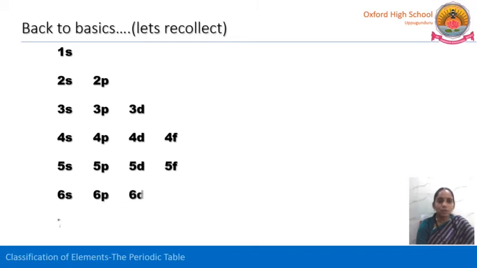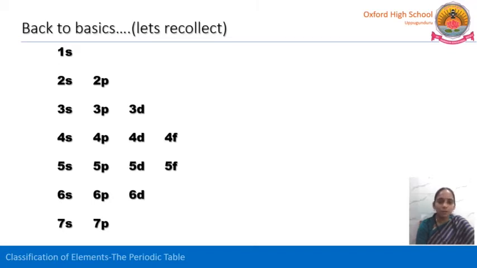So the possible electronic configurations there are 1s1 and 1s2. Whereas if n is equal to 2, then there are two subshells, 2s and 2p. If n is equal to 3, there are three subshells: 3s, 3p and 3d. If n is equal to 4, there are four subshells: 4s, 4p, 4d and 4f.